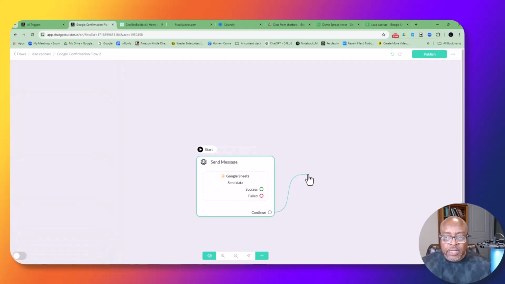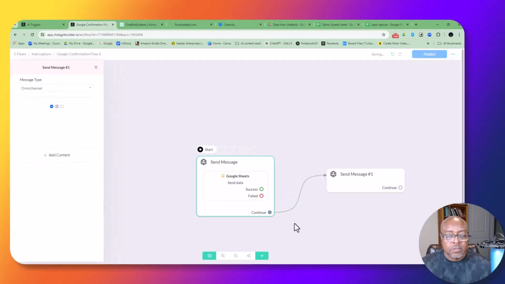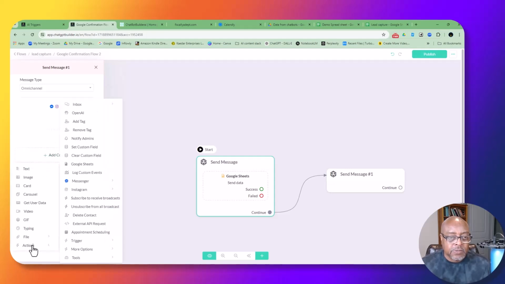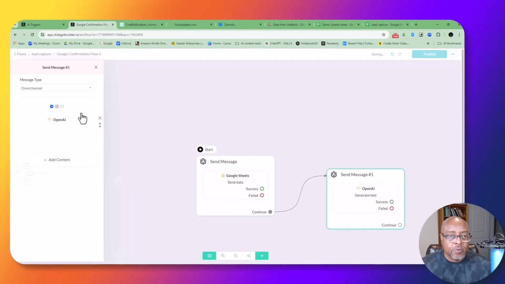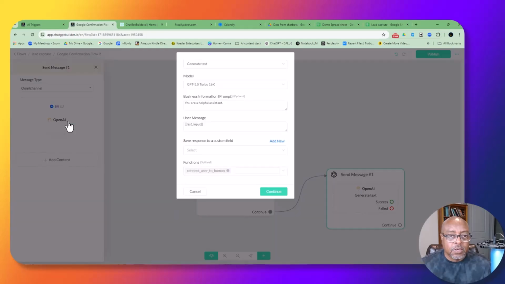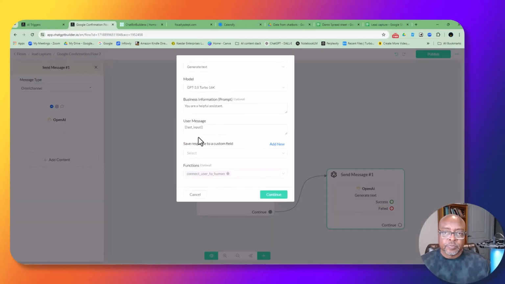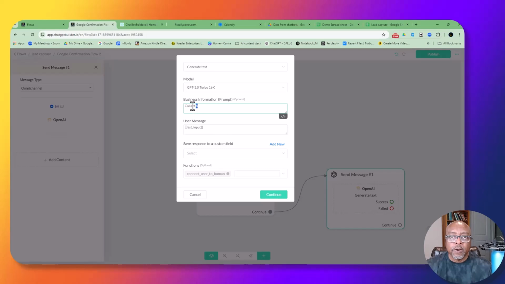Now I need to do a little something else. I need to get the AI involved in this. So I've got to add content, come back here again. So add AI, OpenAI, and I'm adding that. Here I don't have to put a lot of information. I'm just going to tell the AI what I want it to do.